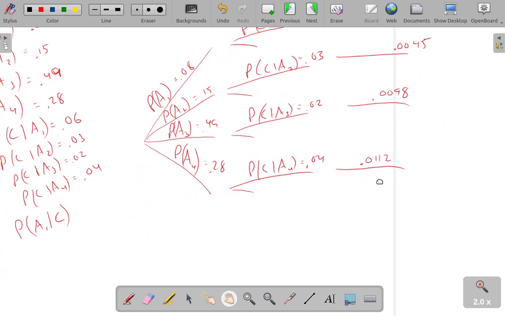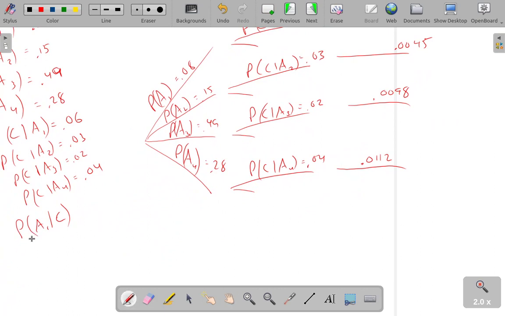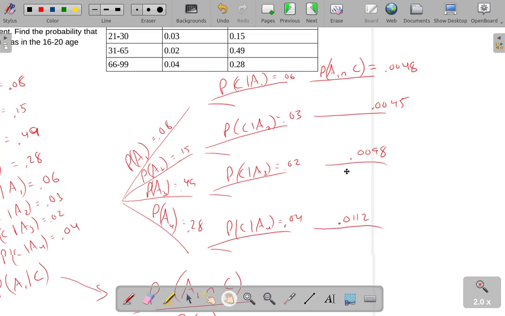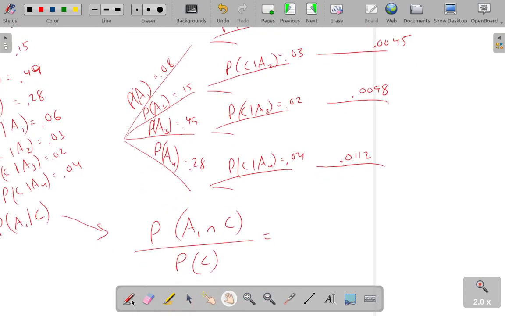Again, we're trying to find the probability of A1 given C. This value is the probability of A1 intersect C divided by the probability of C. When we're talking about these conditional probabilities, it's always the probability of their intersection divided by the probability of the condition, the one that followed the vertical line. So A1 intersect C is 0.0048.